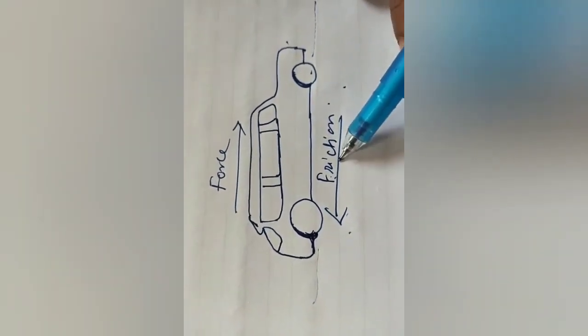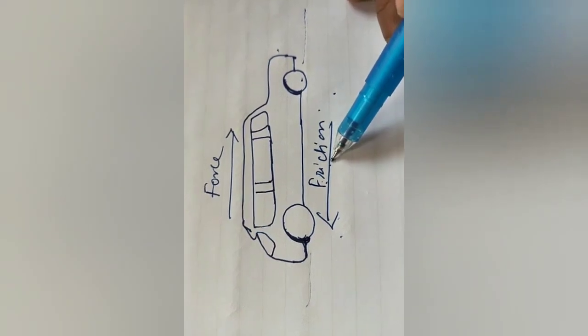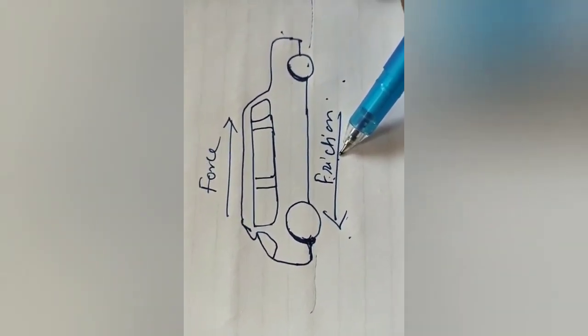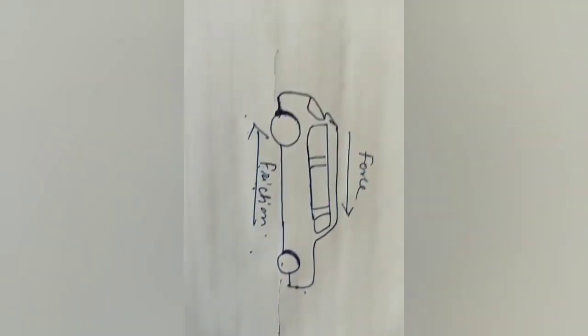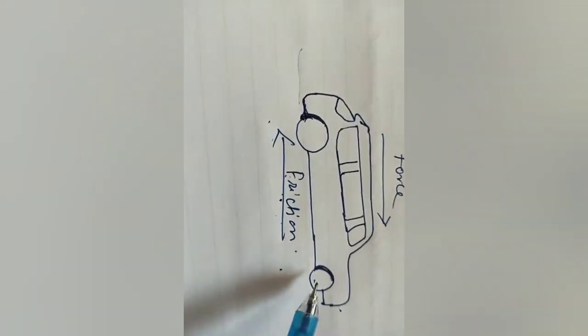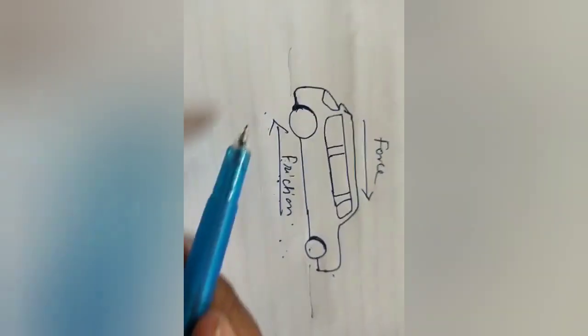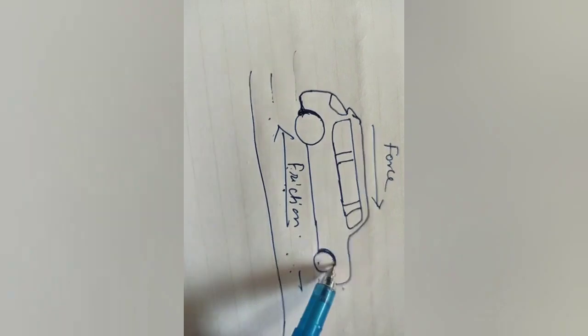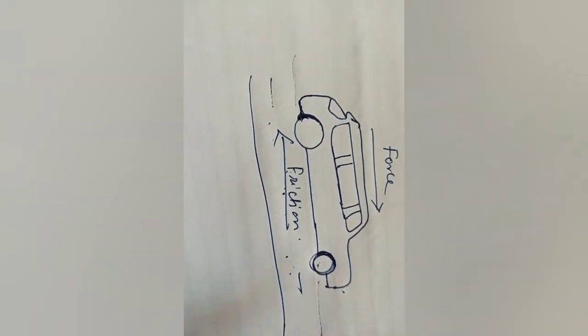This force is the force of friction. The force of friction came into action when two surfaces are in contact, that is the road and the tire of the car.